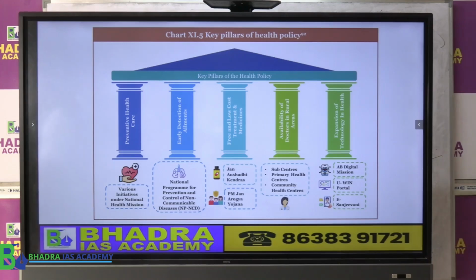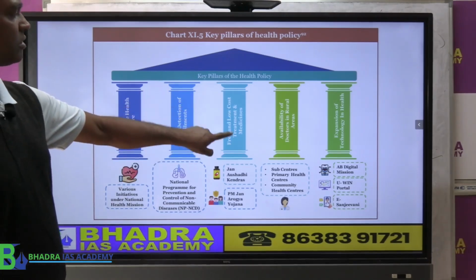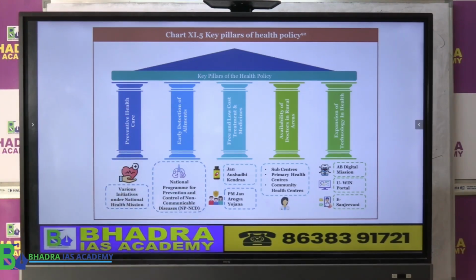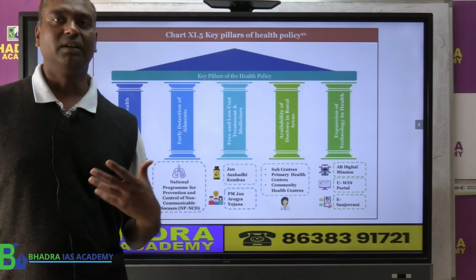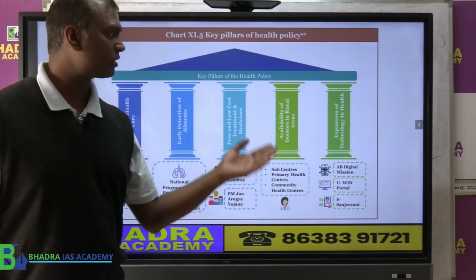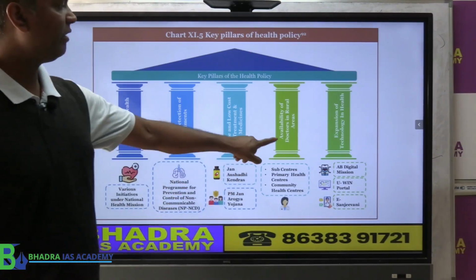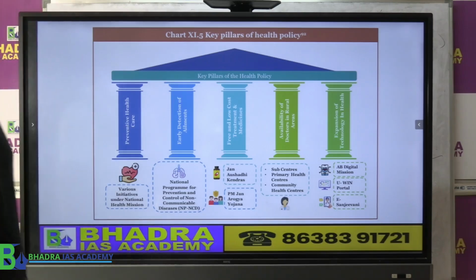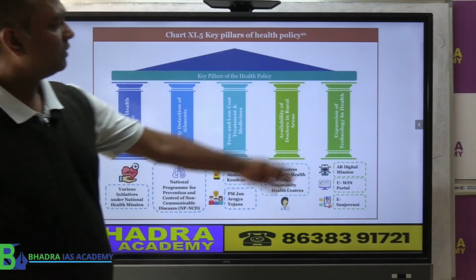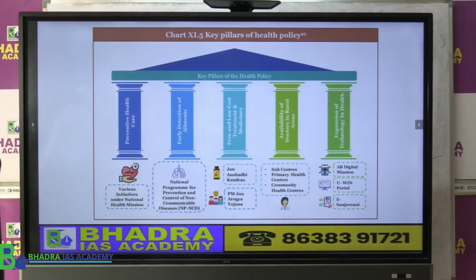The next one, free and low cost treatment and medicine. Therefore, we have Ayushman Bharat, all those schemes which try to provide free treatment, etc. Then availability of doctors in rural areas. Then expansion of technology in health. So for each of them the government has tried to provide.